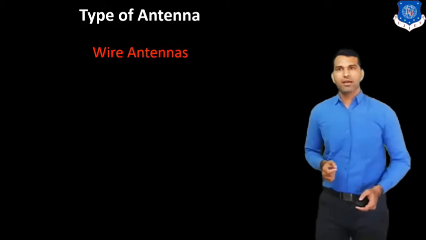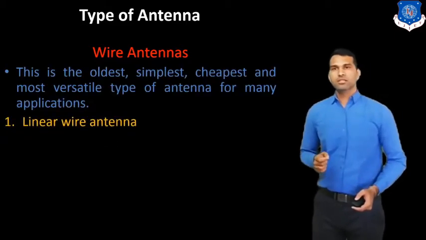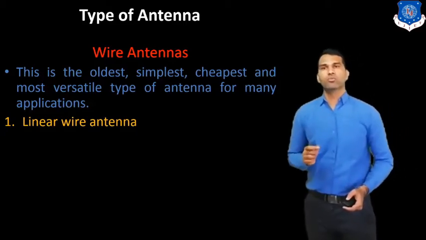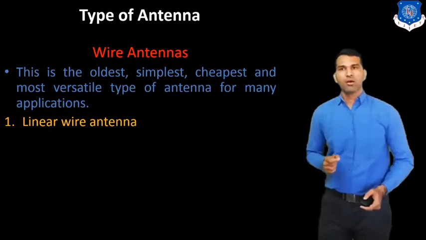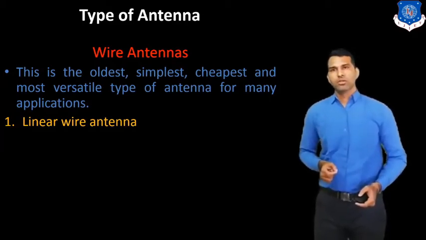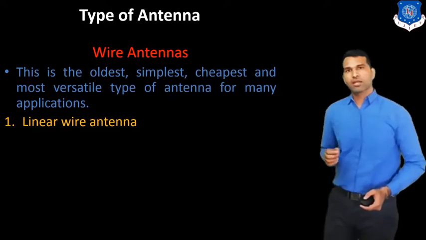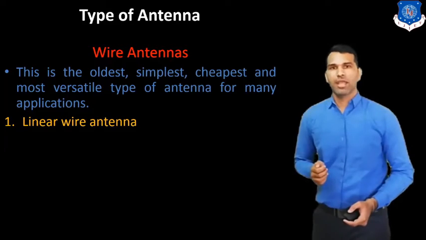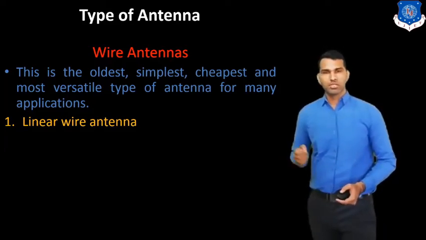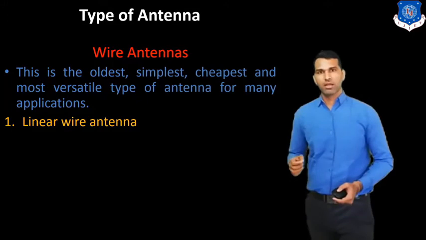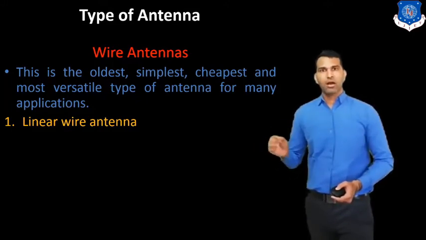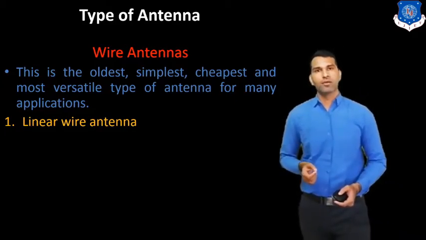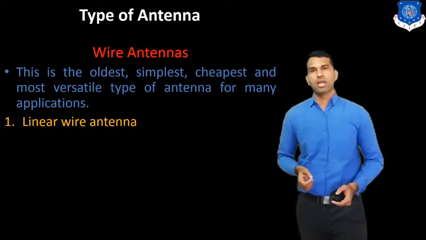So, wire antenna. This is the oldest, simplest, cheapest and most versatile type of antenna for many applications. This is the first, or we can say the oldest, type of antenna, a single wire. We use this antenna in the car, for broadcast receiving, like FM broadcast reception.